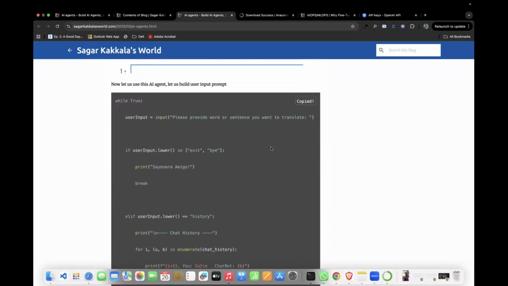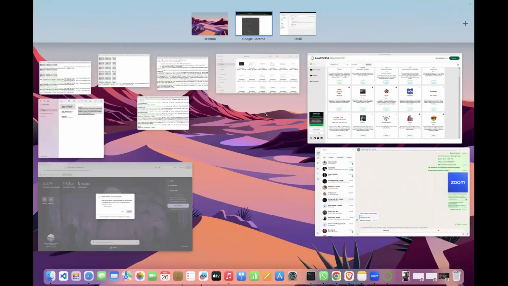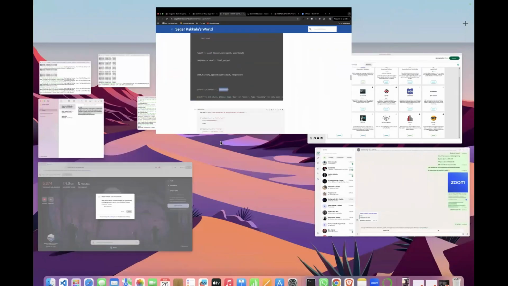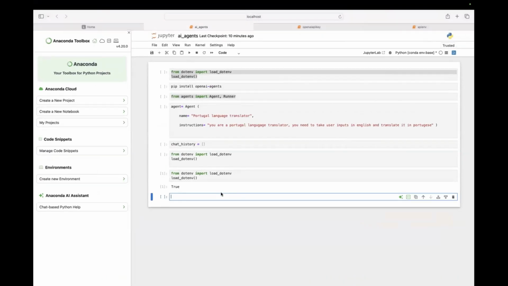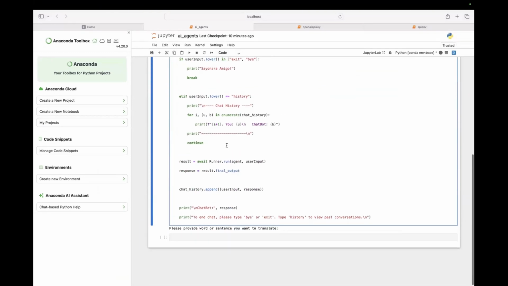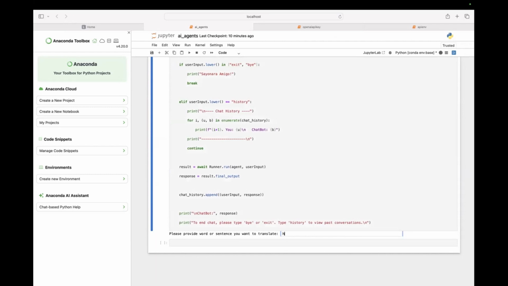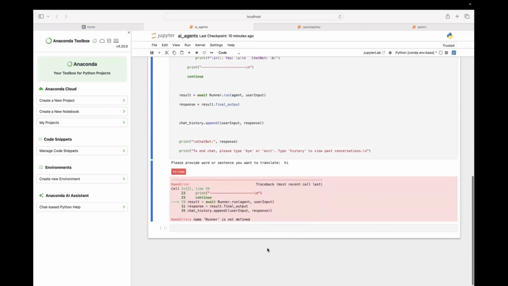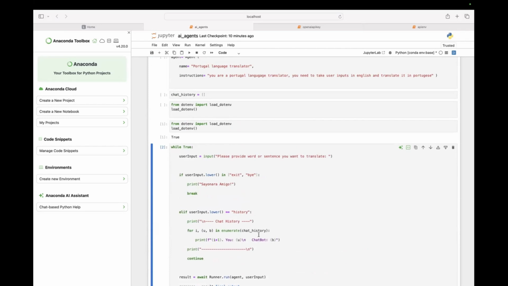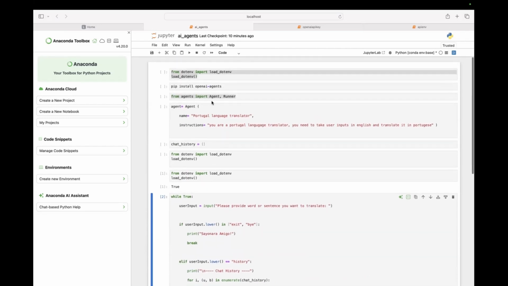Name runner is not defined. Okay, I think I cleared the output, right? Fine.